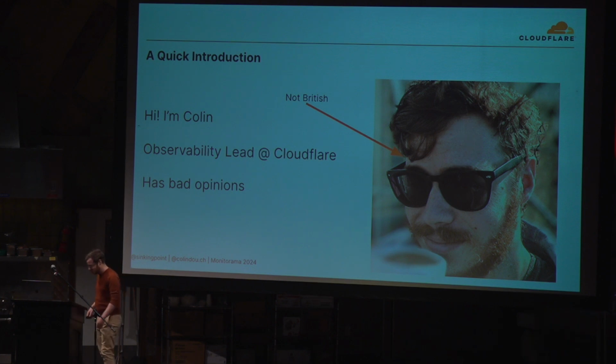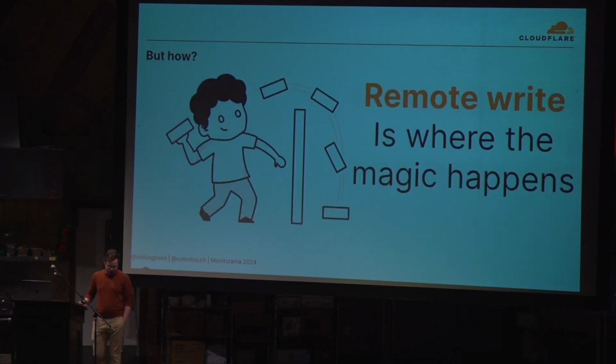But before we get into that, hi, I'm Colin Douch. I tech lead our observability team at Cloudflare. We build, maintain, and operate all the tooling that helps Cloudflare debug Cloudflare. And part of that is operating a pretty sprawling network of Prometheus servers these days. Cloudflare operates some of, if not the largest ClickHouse clusters in the world, so this felt like something pretty natural to try out. I guess the first question before we start is, how can we do this?